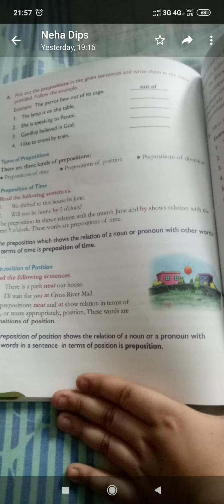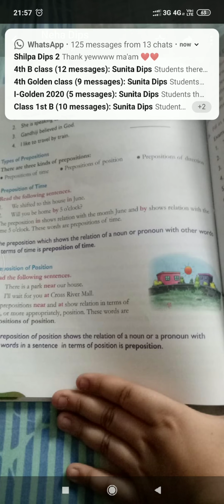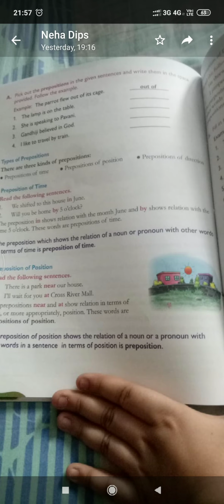Third is, Gandhiji believed in God. Here, in is the preposition. Last is, I like to travel by train. Here, by is the preposition. So I hope this exercise will help you to understand what are the prepositions and what is their role in a sentence.